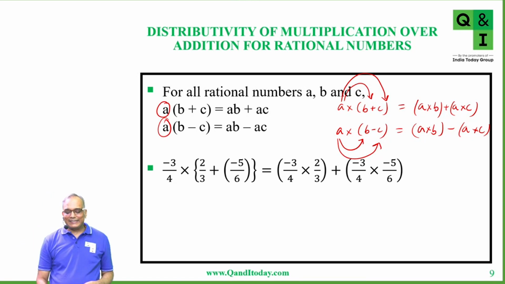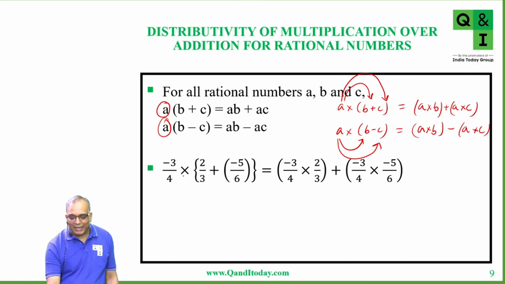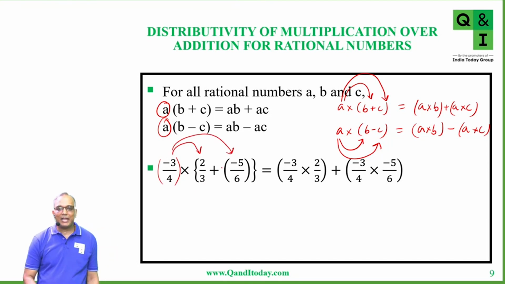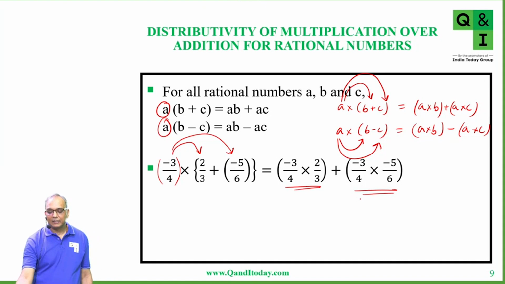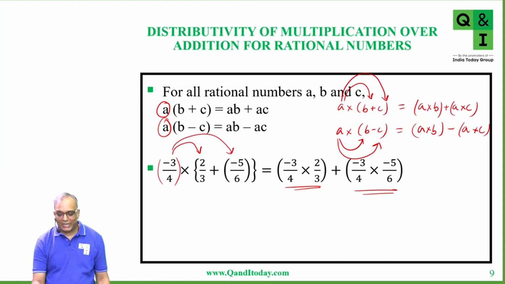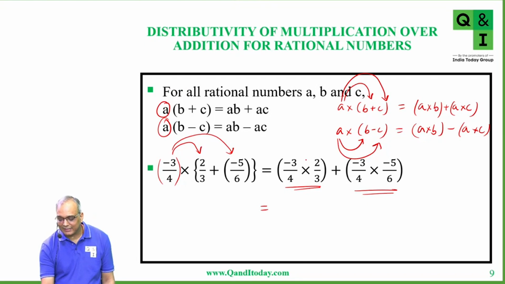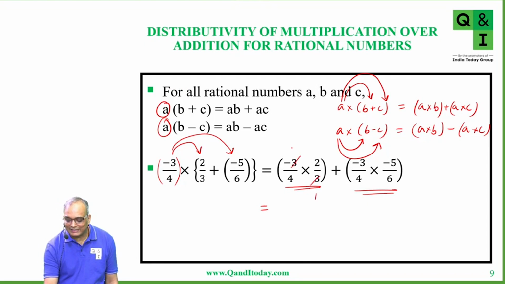So let us take one example, students. If you have minus 3 by 4, and this is multiplied to 2 by 3 plus minus 5 by 6. So these are rational numbers. Now we are going to distribute minus 3 by 4 over addition and multiply minus 3 by 4 with 2 by 3 first, and then multiply minus 3 by 4 to minus 5 by 6. Okay. So once you do that, what are you going to get as an answer here? 3 and 3 get cancelled. 2 you can cancel here. 3 and 6 get cancelled.